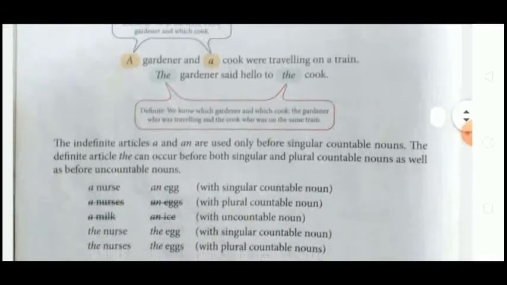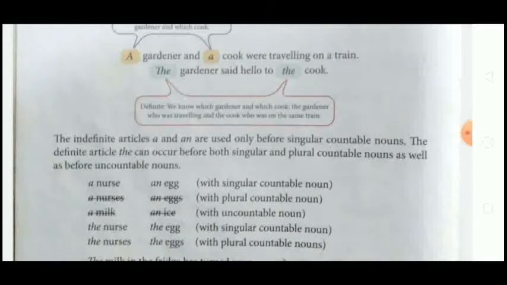See, the indefinite articles a and an are used only before singular countable nouns. The definite article the can occur before both singular and plural countable nouns as well as before uncountable nouns. We use a and an only before a singular countable noun.